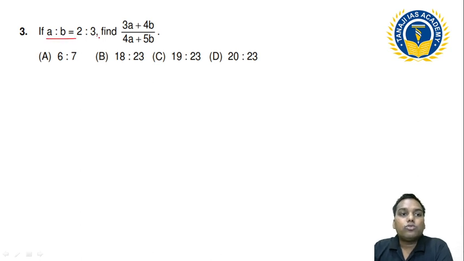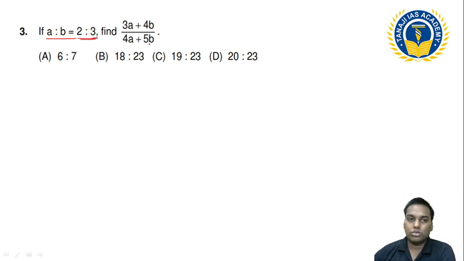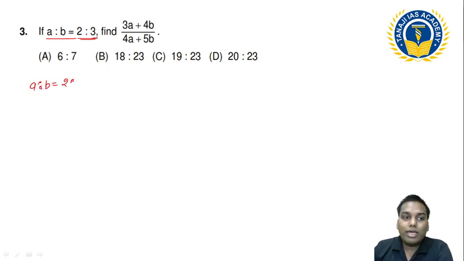See, A ratio B is 2 ratio 3, and I have to find out 3A plus 4B upon 4A plus 5B. What is the answer of this question? Suppose, depending on our segment, I can take whatever value of A and B. I can assume that A is equal to 2x, also I can assume A is equal to 2, and B is equal to 3x, or B is equal to 3.